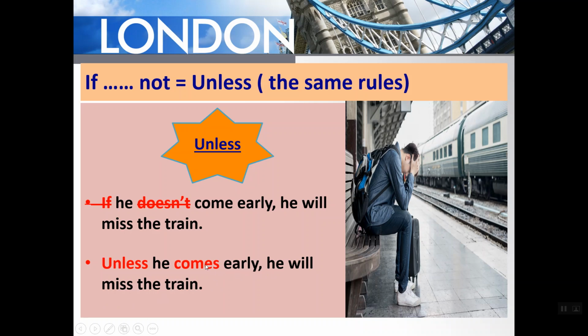You notice that we add "s" here because we dropped "doesn't", and "doesn't" is in the present, which includes the "s". So this "s" should come back to the main verb. Unless he comes early, he will miss the train. Once again, the rules of "if" can be totally applied to "unless". So present simple in the first case, present simple and future in the second case, past simple and would or could or whatever. So it is the same. This is the end of our lesson, and we have one main thing right now, which is practice.